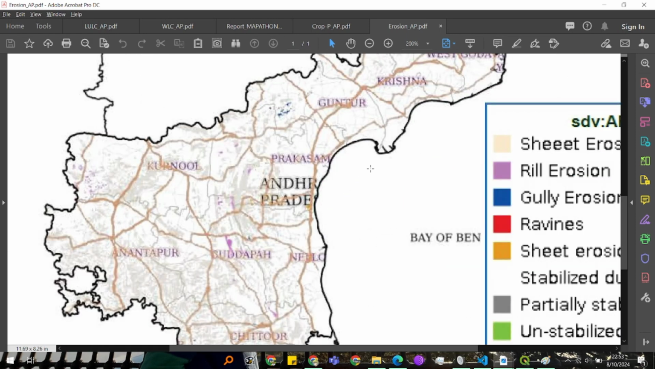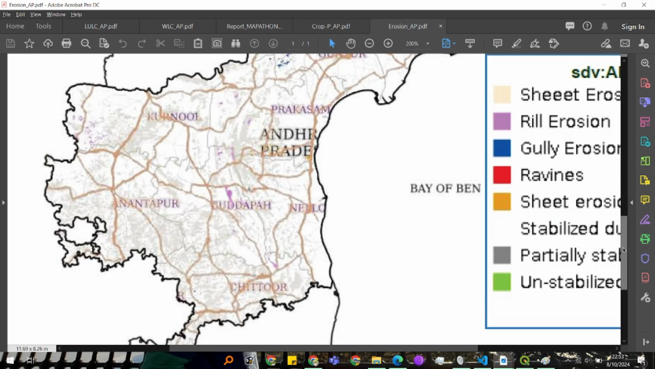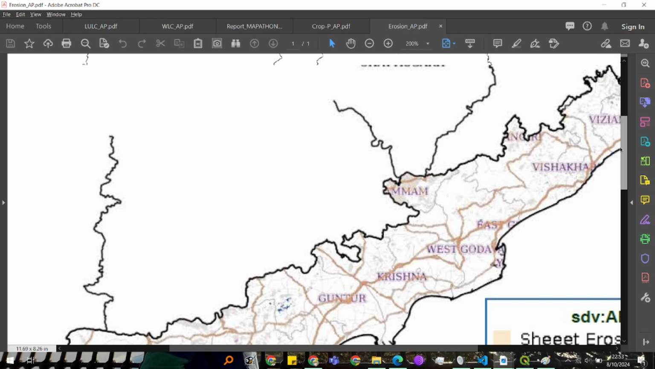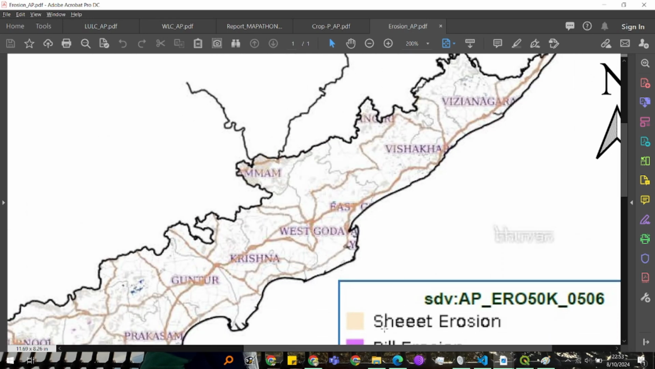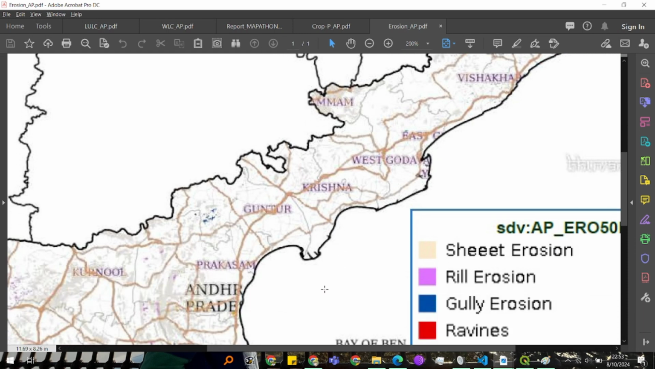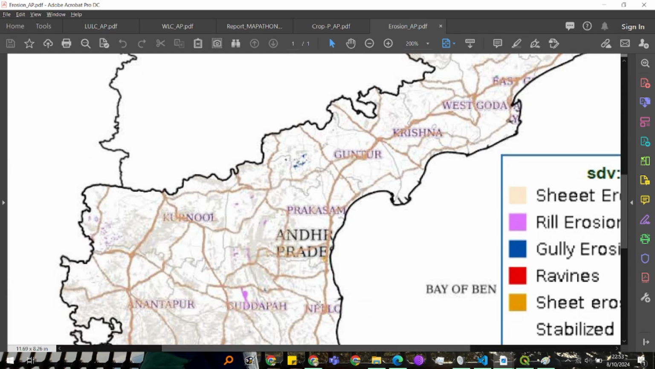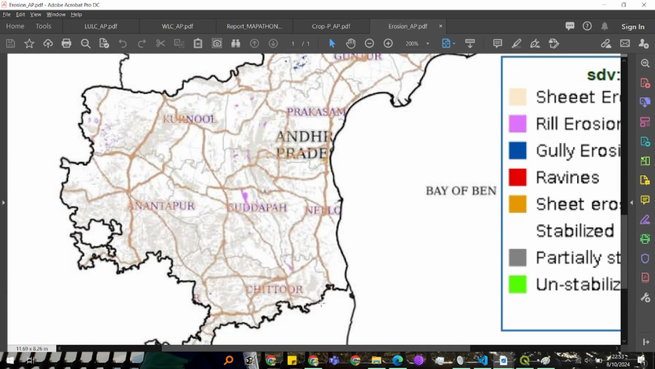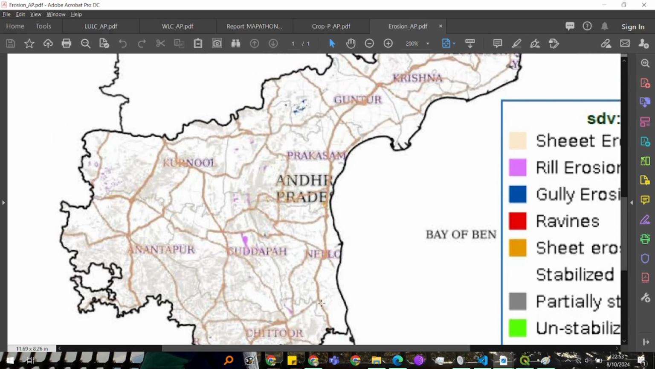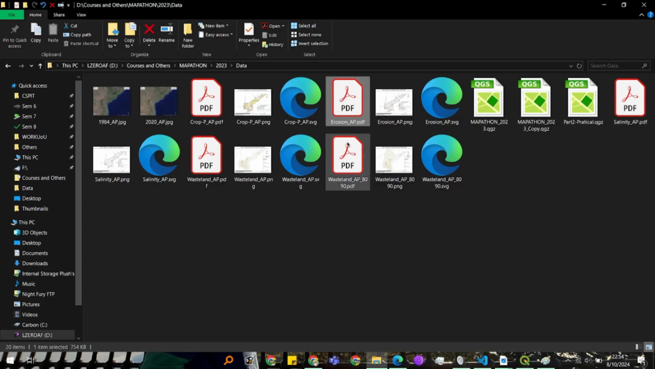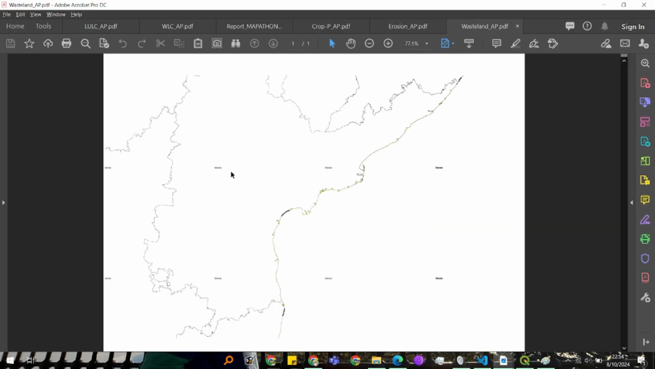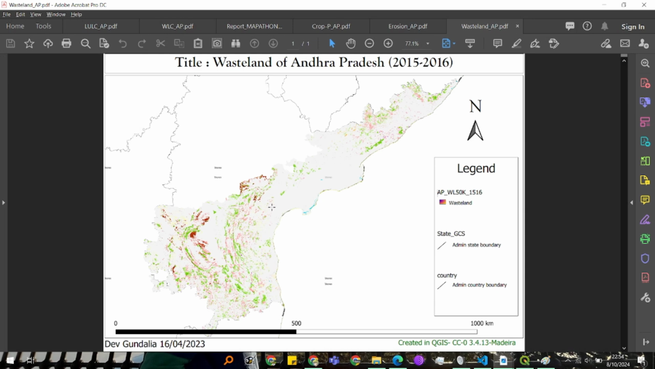Those layers are added here, but since it was in PNG format, I think those are not added in the dot to dot. So the detection here would be a bit harder. But once you convert those PNG to raster layer through a Python script, you can run through each coordinate of the map and identify what the actual classification is. And the other one is the wasteland of Andhra Pradesh from 2015 to 2016.